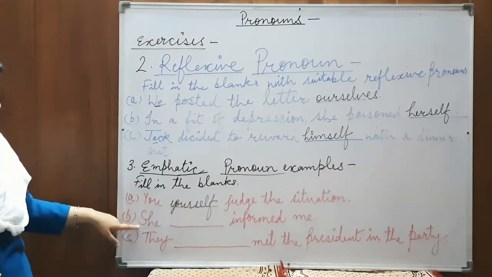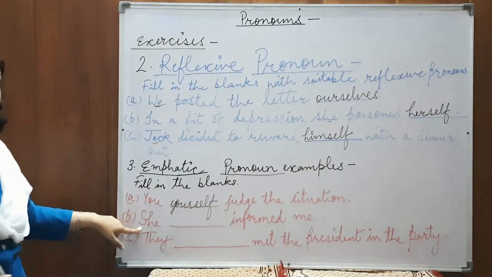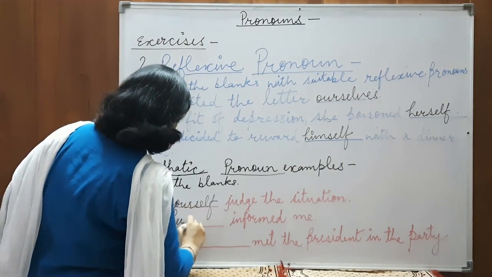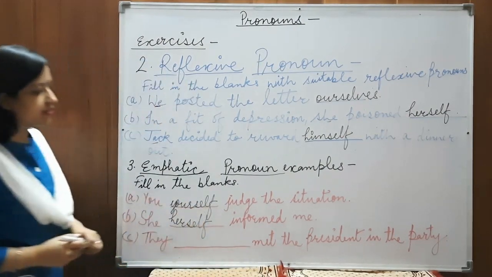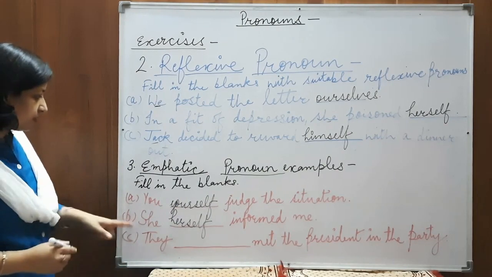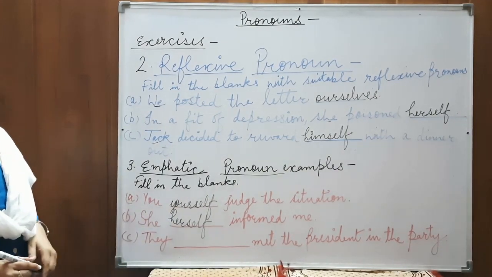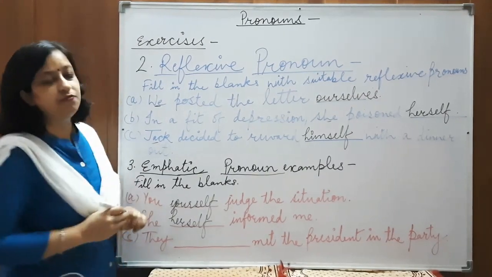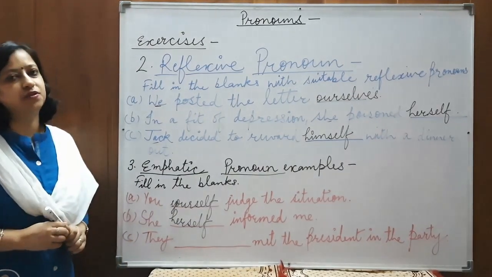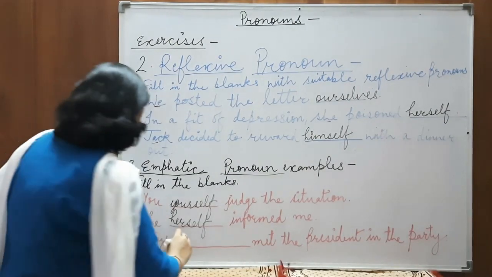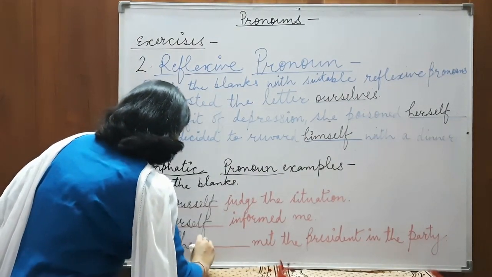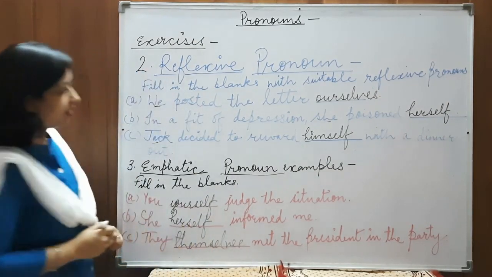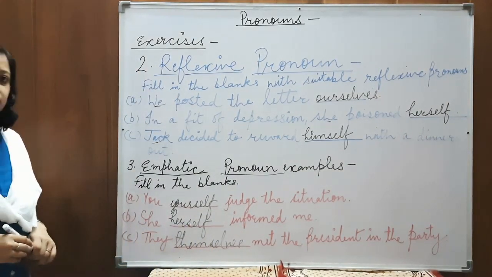Next sentence, she. For she, what will we use? We will use herself. She herself informed me. They dash met the president in the party. For they we will use themselves. Why themselves? Because they itself is a plural case. Alright children, I hope all these examples are clear.